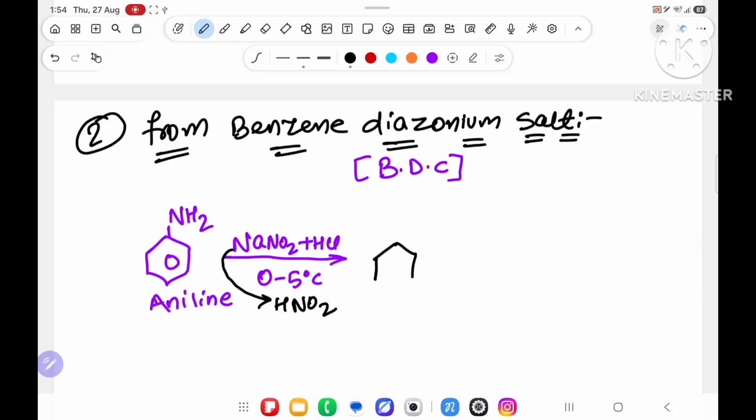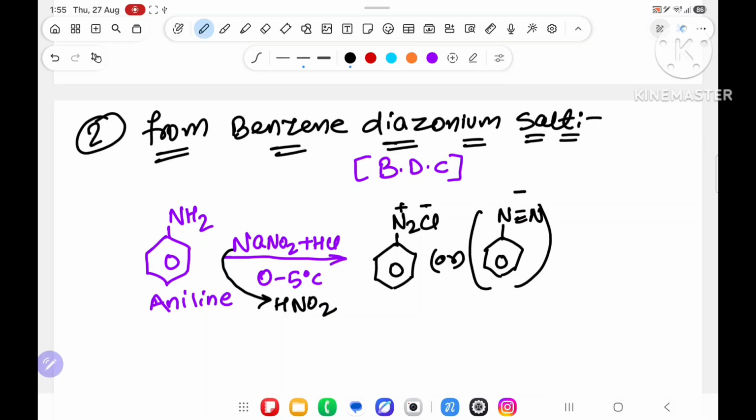It will convert into benzene diazonium salt, that is N2+Cl-. This can also be written like this: N triple bond N in brackets with plus, and Cl minus. And when you react this with warm water, H2O, with a little bit of heat, it will be converted into phenol.